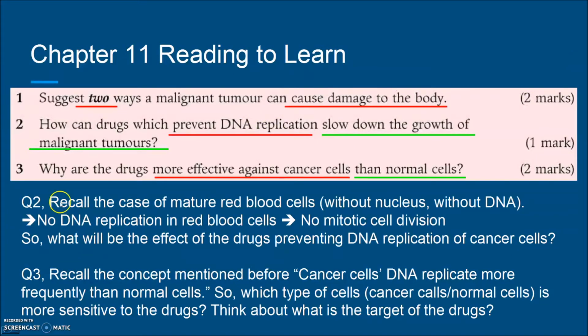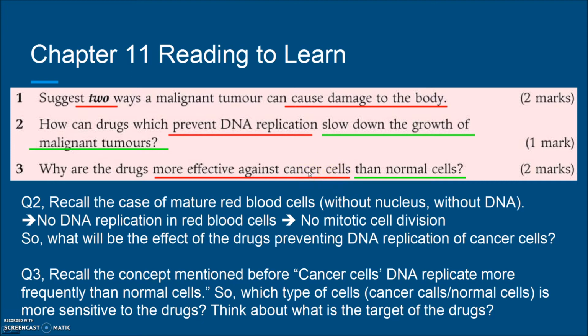And for question 3, why are the drugs more effective against the cancer cells than the normal cells? You know that the normal cells and the cancer cells both can undergo cell division, but the difference is that the cancer cells can divide more rapidly.